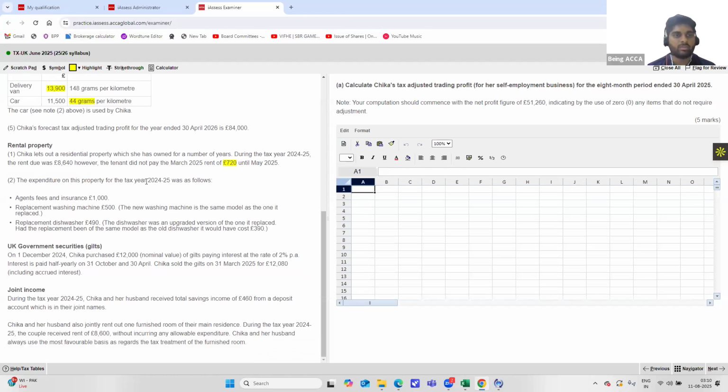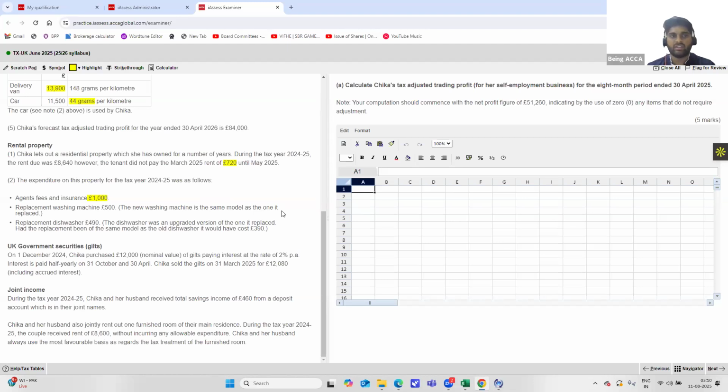The expenditure on this property for the tax year 24-25 was as follows. Agent fees and insurance was 1,000 pounds. Okay, highlight this. Replacement washing machine was 500 pounds. The new washing machine is the same model as the one it is being replaced with.